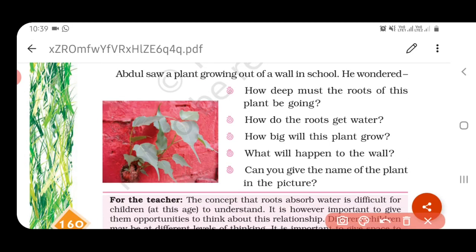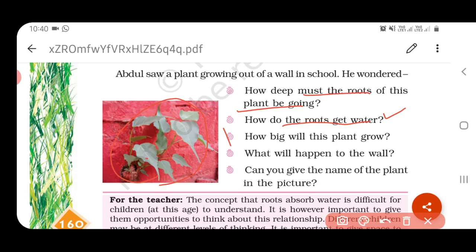The next question, how deep must the roots of these plants be going? In the wall you can see some plants growing like this. How deep will the roots go? They can move up through the gaps, and they can even make a crack in the wall. How do the roots get water? In the soil we are providing water, or else they can get it from the rain. But in the wall, how will they get water? In the wall, they can get water from the moisture content.